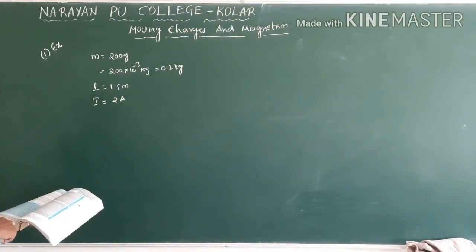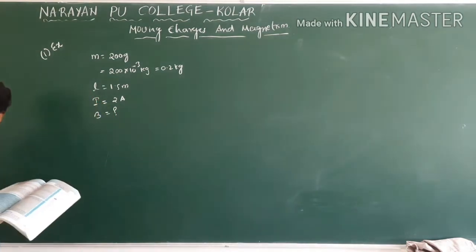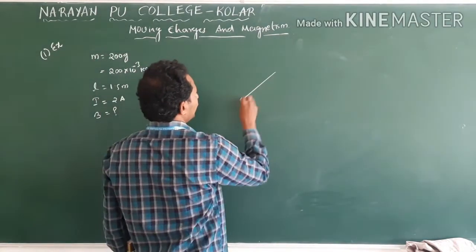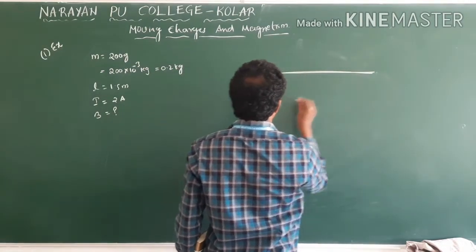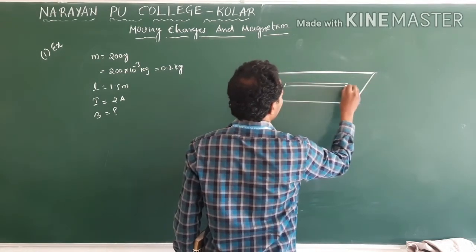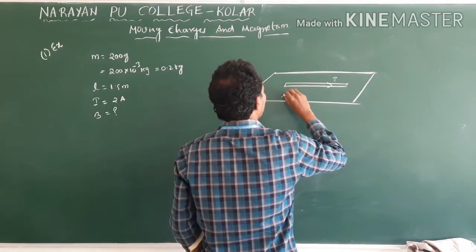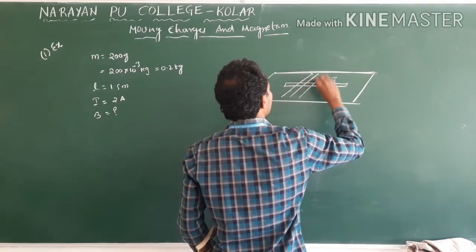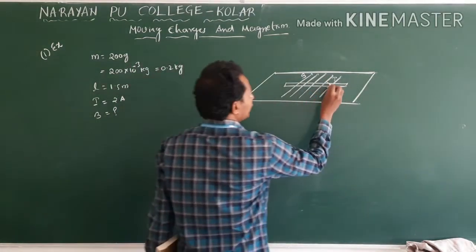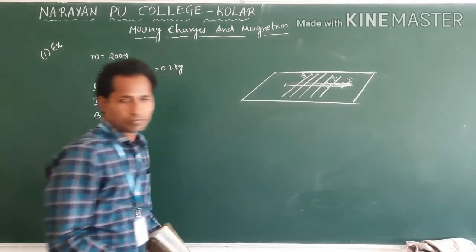Suspended in mid-air by uniform horizontal magnetic field. What is the magnitude of magnetic field? B they are asking. Clear? It is suspended in mid-air. They gave a figure. Here the rod is placed like this. Current direction is given in this direction, and magnetic field acting like this. This is B, this is current I. Clear?